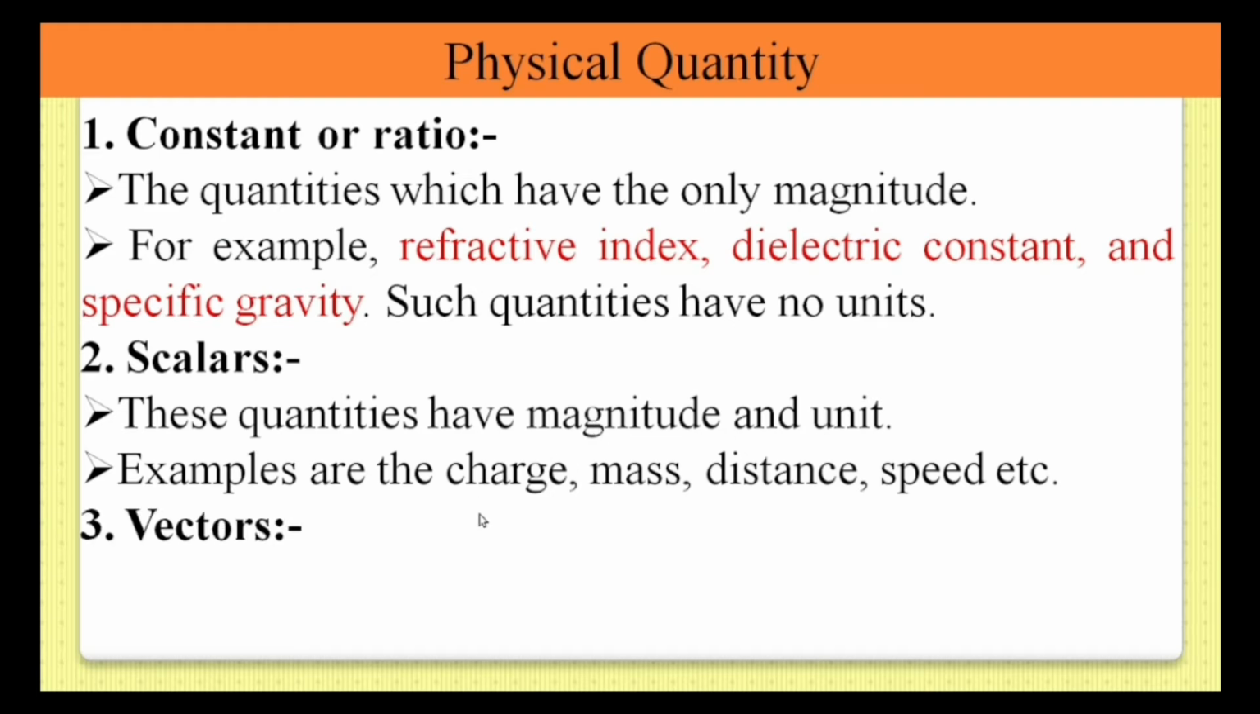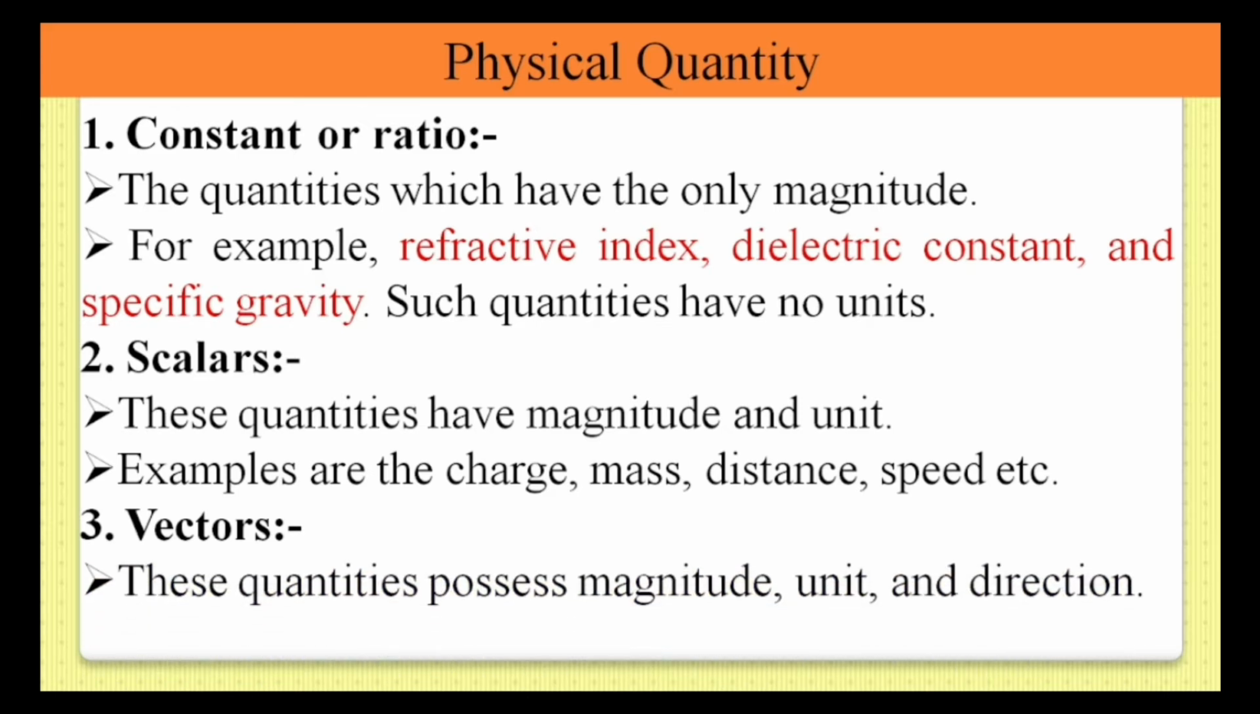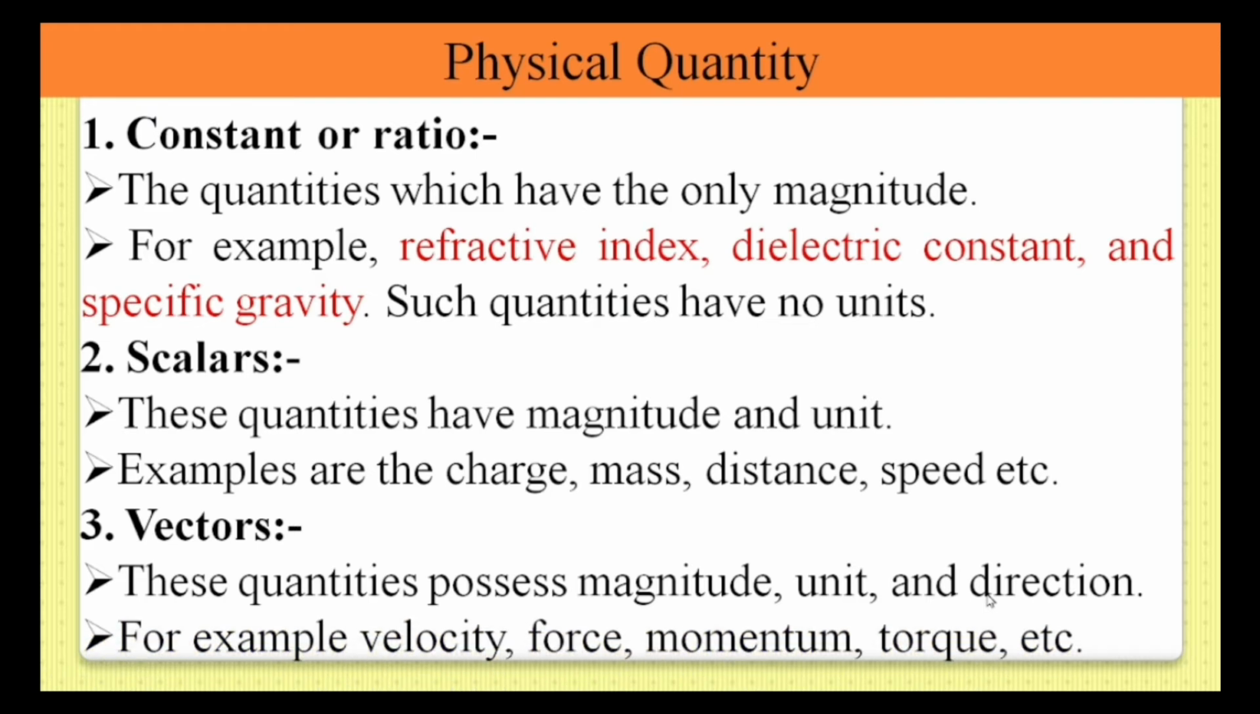Let's see vectors next. What are vectors? Vectors are also physical quantities which possess magnitude, unit, and direction. So in vectors, there is magnitude and unit, and they also contain direction. For example, velocity, force, momentum, torque. These are some examples of vector physical quantities.